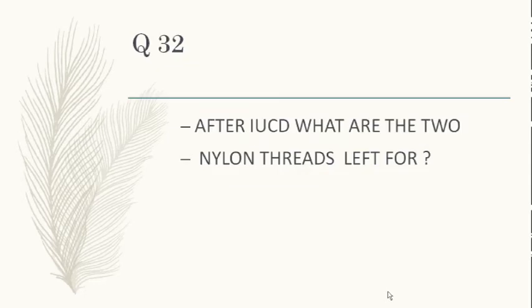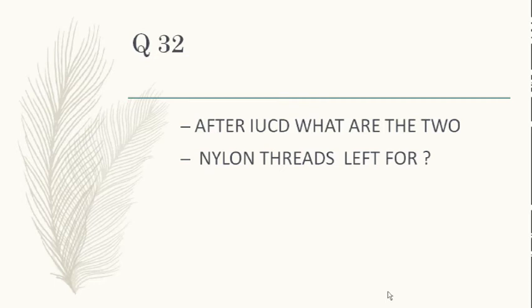After IUCD, what are the two nylon threads left for? Why do you keep it 3 to 4 centimeter long there? Ma'am, so that the female can detect that it is in place. Okay. It has not been displaced. You or the female patient both can see when you do a per vaginal examination and per speculum examination. If you see the threads, you assure her that your copper T or multi-load is in place. That is one.